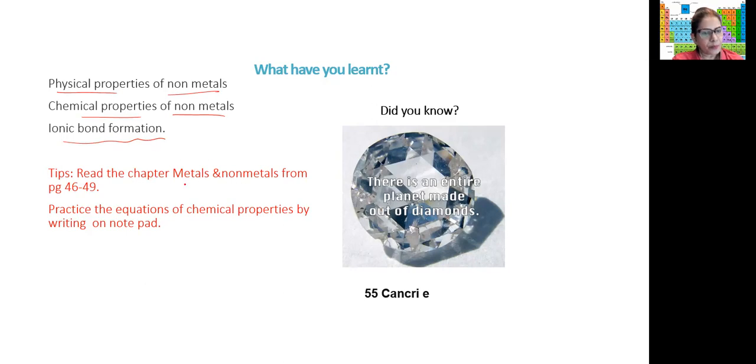So read the chapter metals and nonmetals from page number 46 to 49. It will cover all the topics which we have done now. And practice the equations of the chemical properties. Again, I insist that you always practice by writing, because that is the best way you can register, remember, and reproduce it in the examination or in assessments, right?